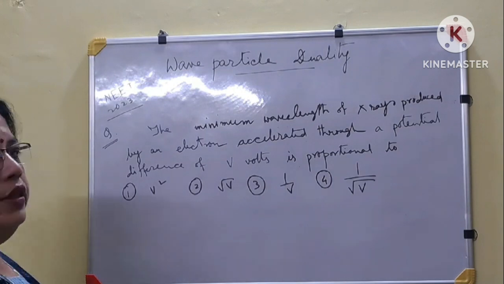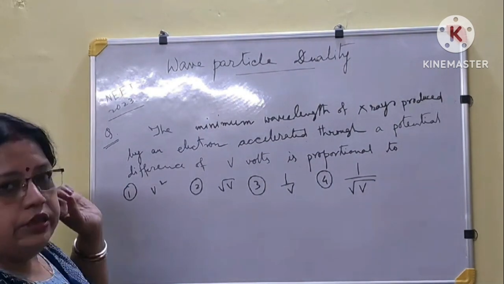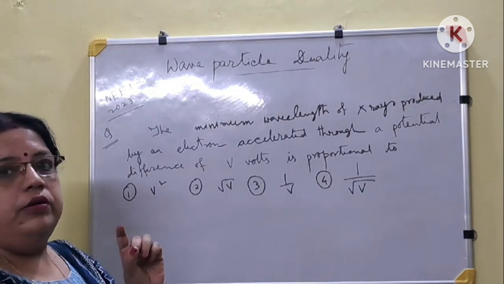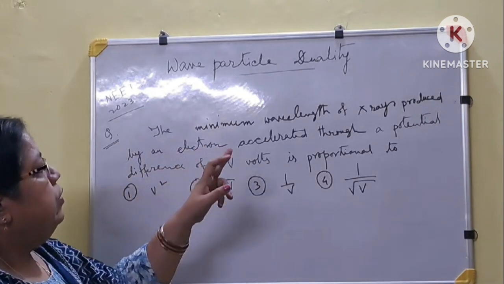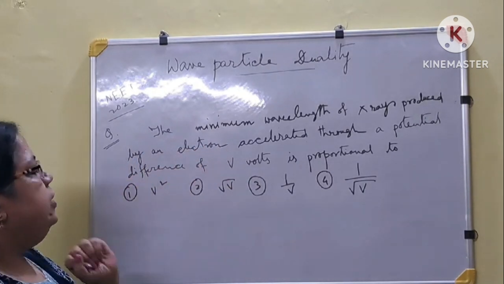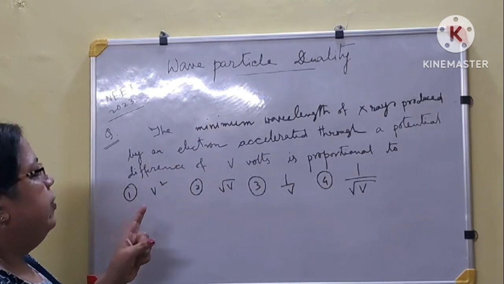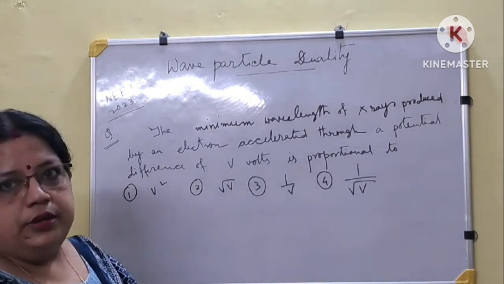Now students, there is a very tricky question, NEET 2023. It is totally based on concept of physics: the minimum wavelength of X-ray produced by an electron accelerated through a potential difference of V volt is proportional to, and four options are given.